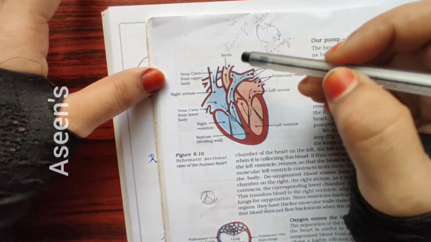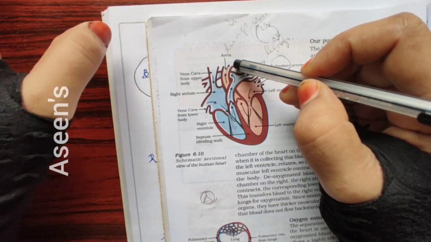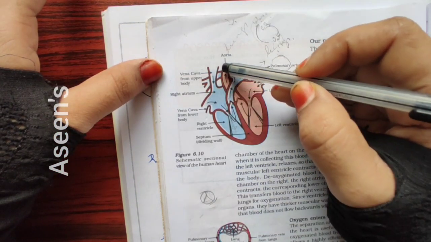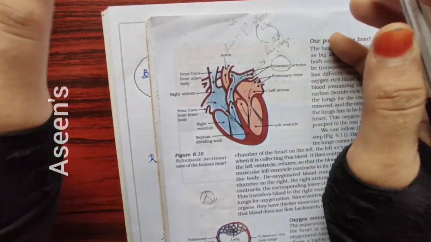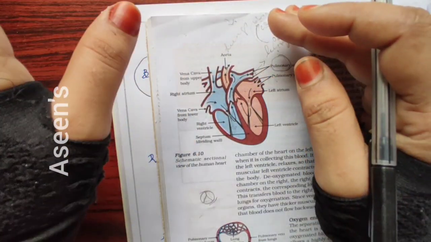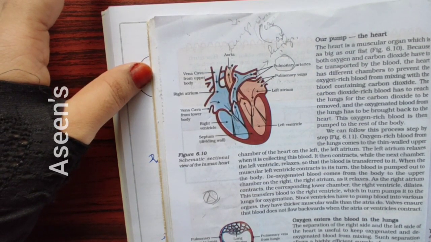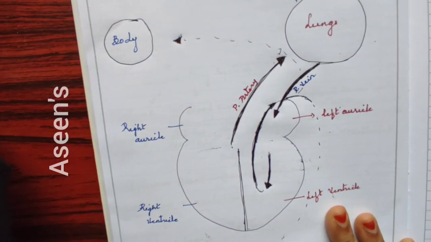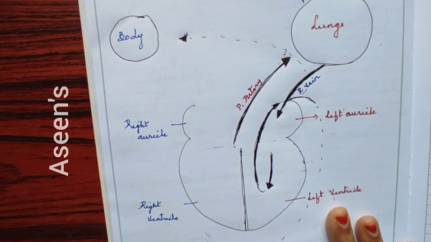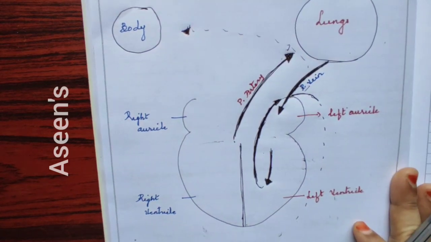Then the other one we need to see here is aorta, the biggest artery or the largest artery. This artery is taking the oxygenated blood to the other parts of your body, for the distribution purpose. Now let us see what actually happens here. How does the circulatory system work? It's just a rough diagram to explain how the circulation works inside our body.